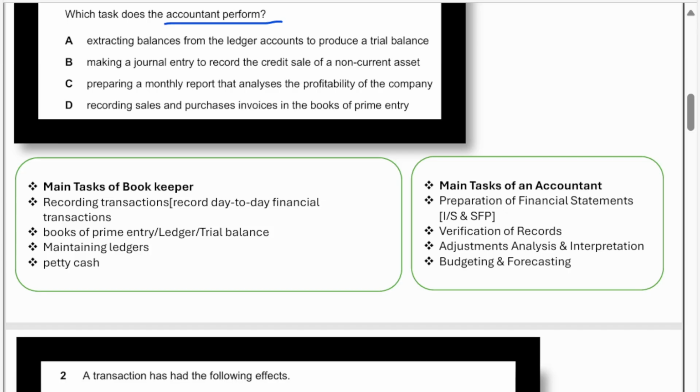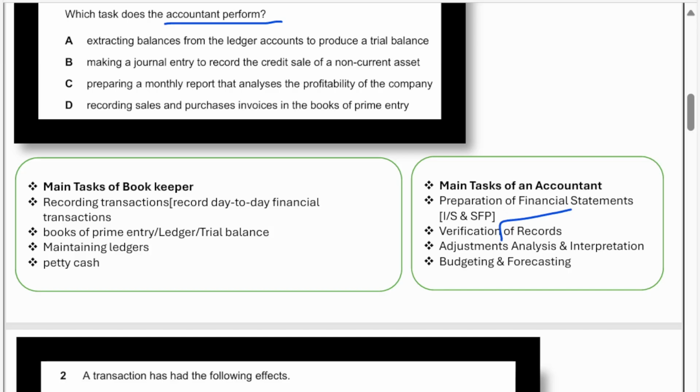He is doing higher level work. That means preparing financial statements, the income statement and statement of financial position, and he is going to verify the records and adjustments, analysis and interpretation, and budgeting and forecasting. So before choosing the answer, we have to be aware of bookkeeper roles and accountant roles. Okay, let's see the options.